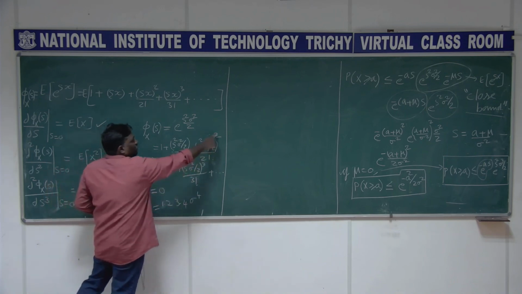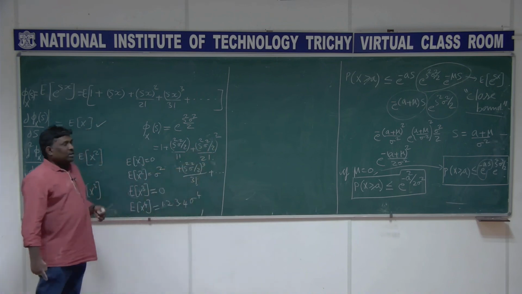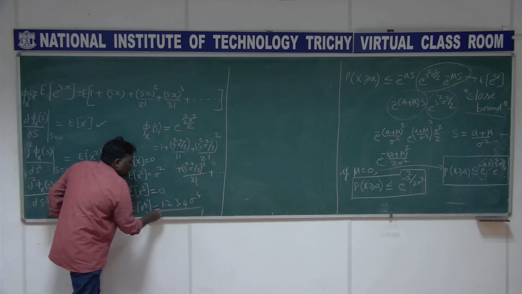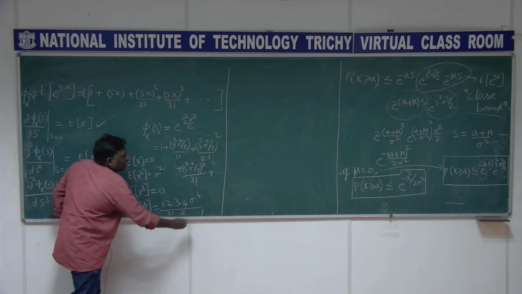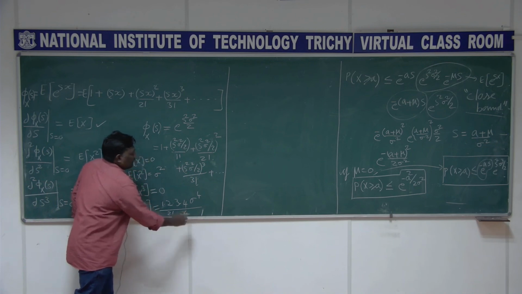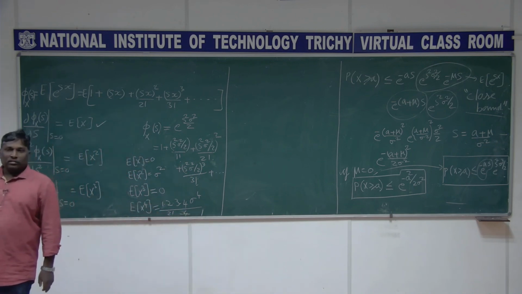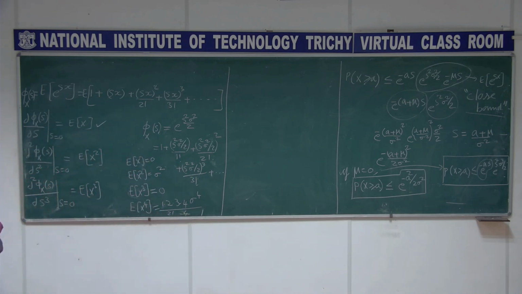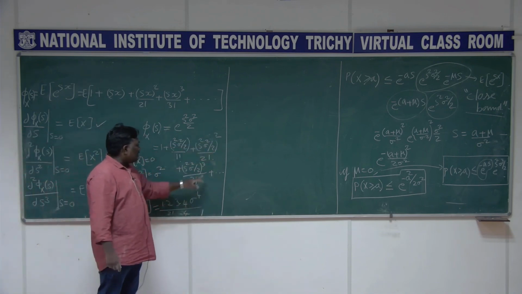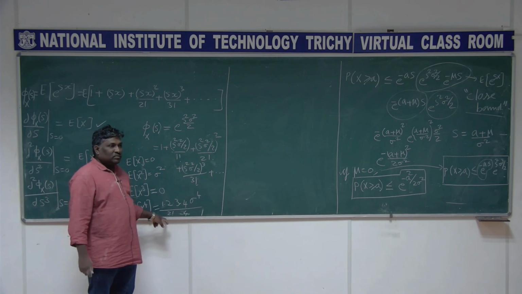And what will happen to this? This is 2 square, it is 4 here already, and 2 factorial is there. So 2 factorial, and we have 4, I am sorry. Am I right? Because this is 2 square, this 2 square I am writing as 4 here, and this 2 factorial I am keeping as it is.